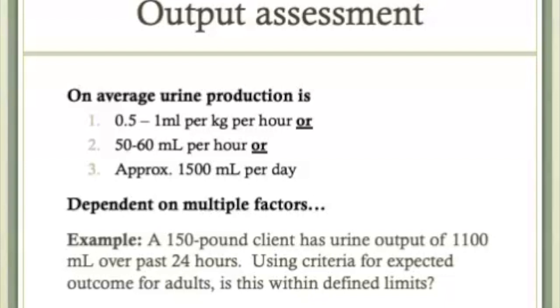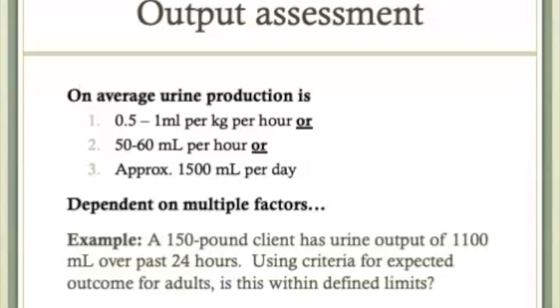The takeaway from this slide is that while there are general guidelines, normal output is generally defined as 30 ml per hour. If output is less than 30 ml per hour, we need to assess for what's going on with the client and typically report that finding to the healthcare provider.